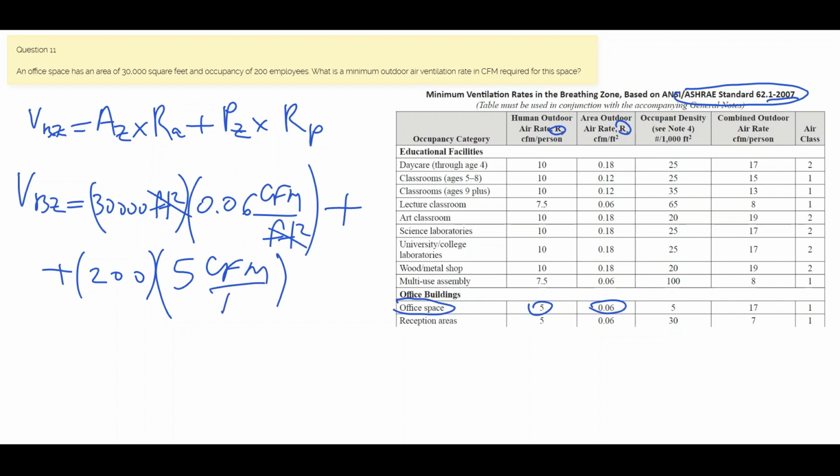I mean, if you really want, you can put P and then subtract that. So finally, our ventilation breathing zone is going to be 2,800 CFM.